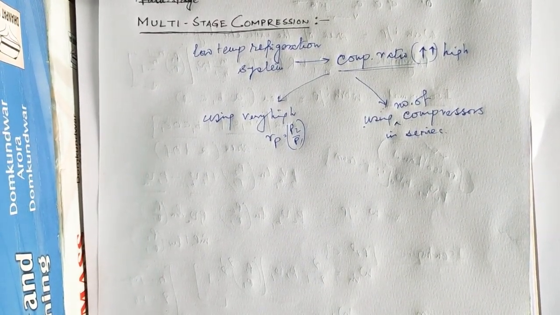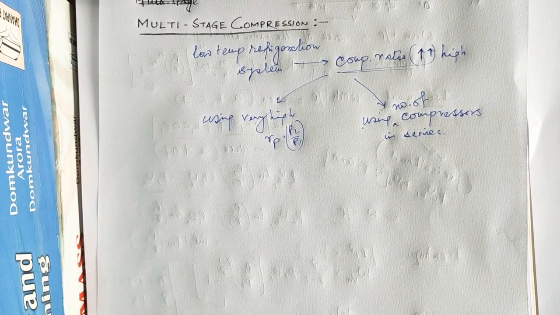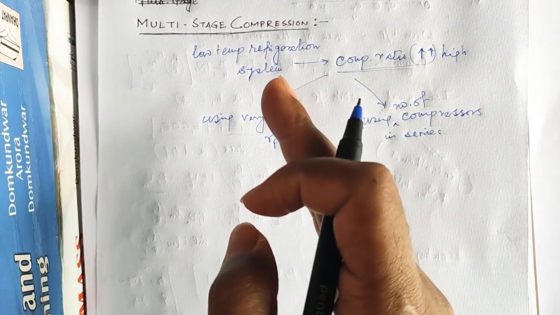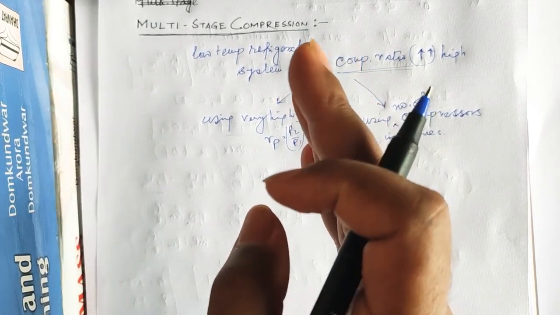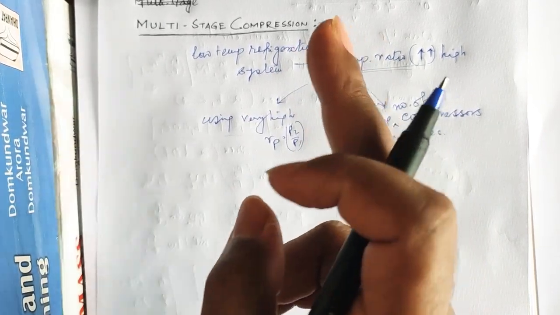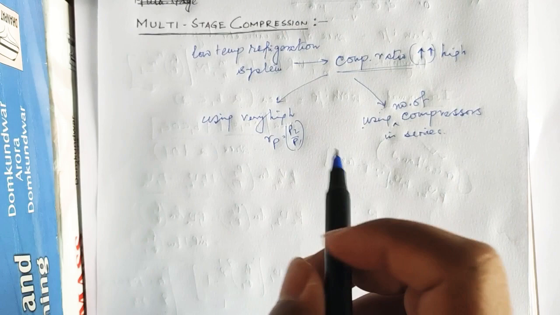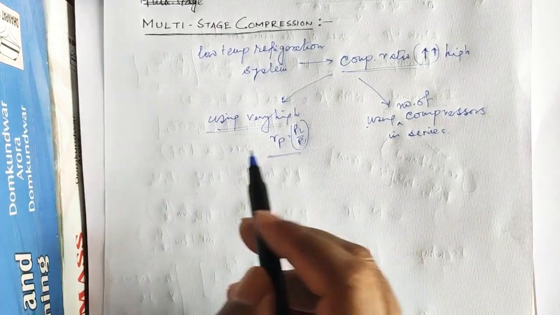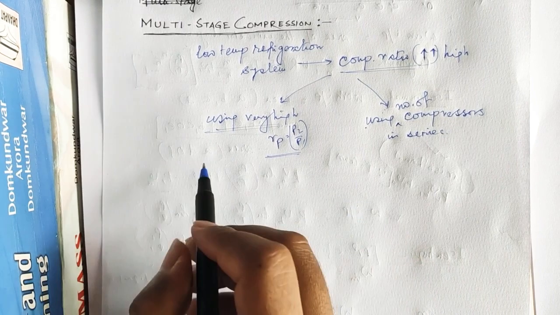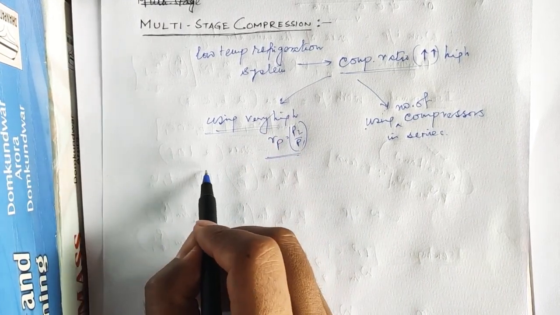It has been experienced that if we employ a single stage compressor for producing very high pressure refrigerant, then some drawbacks are there. That means if you want to obtain a very high pressure ratio by using one single compressor, some drawbacks are there.